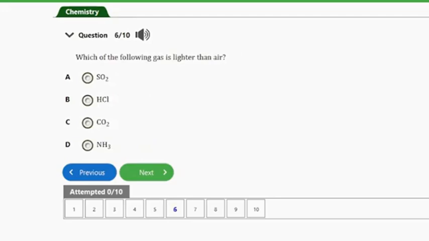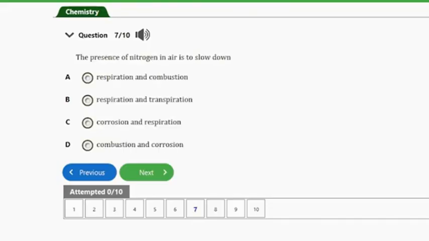So guys, question number 6 says, which of the following gas is lighter than air? A. Sulfur dioxide. B. Hydrochloric acid. C. Carbon dioxide. D. Ammonia. So guys, ammonia is the gas here that is lighter than air, and that's option D. So let's consider the next question.